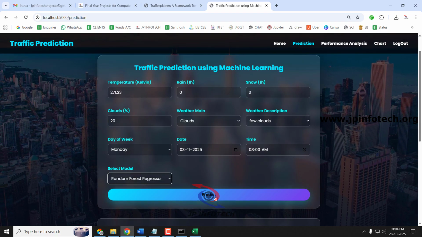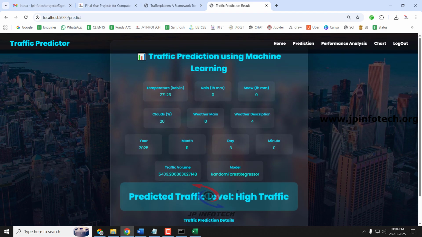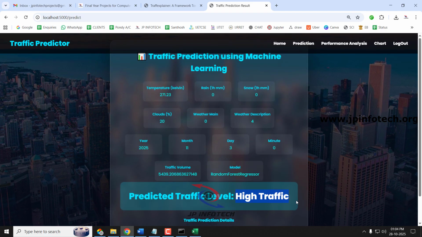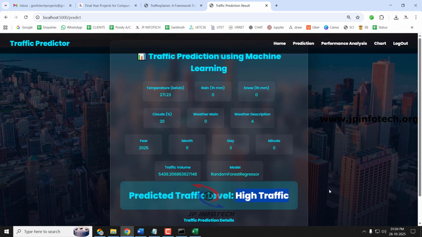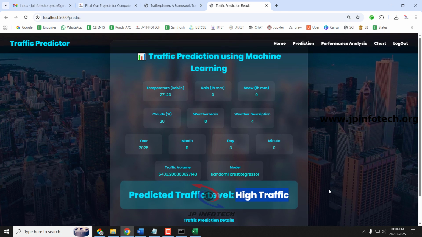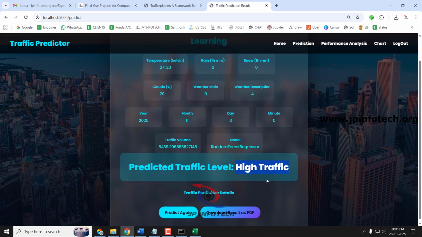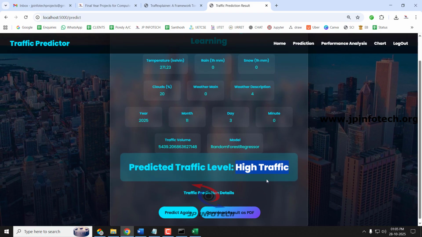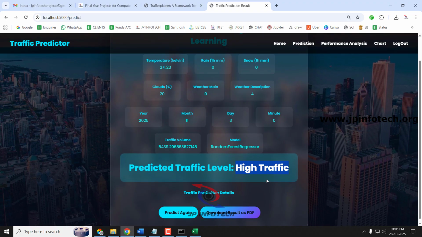Let me select the predict button to predict the traffic for this data, and you can see the predicted result is high traffic. So in this way you can check various values from the dataset that we have trained and tested, or you can give future data, and according to the values that we have trained, it will show the predicted traffic volume and the predicted traffic level, whether it is low traffic, high traffic, or medium traffic.